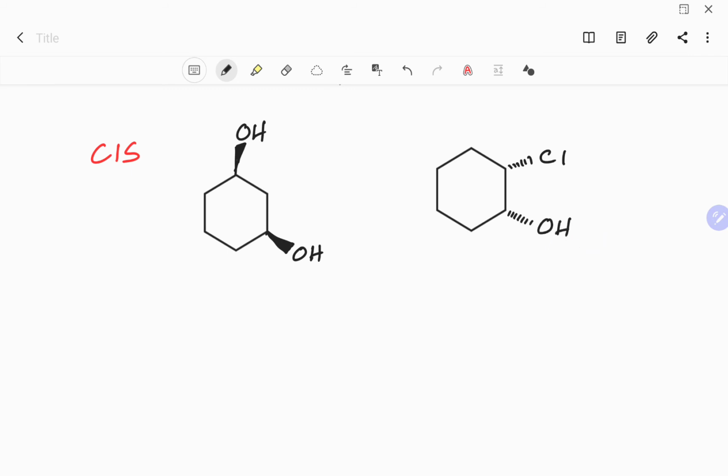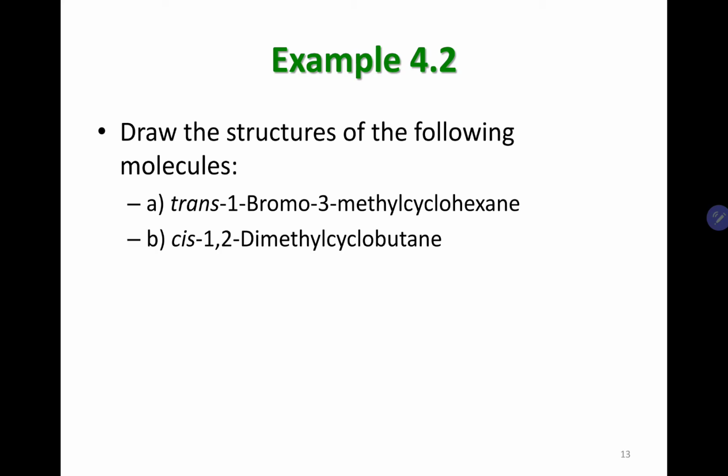All right, so both these isomers will be cis. Why? Because both substituents are on the same plane. All right. Now we are going into a sample problem.